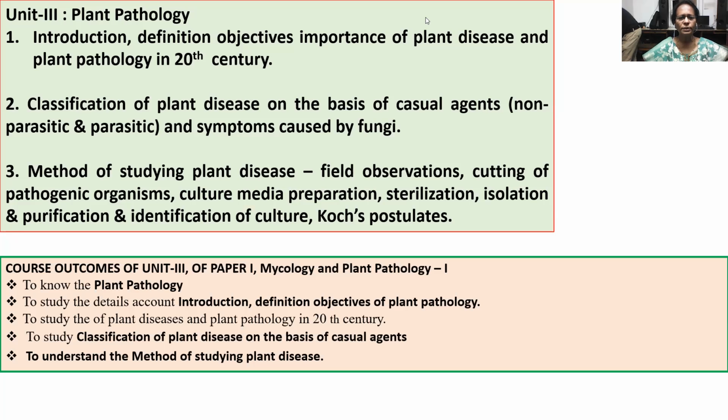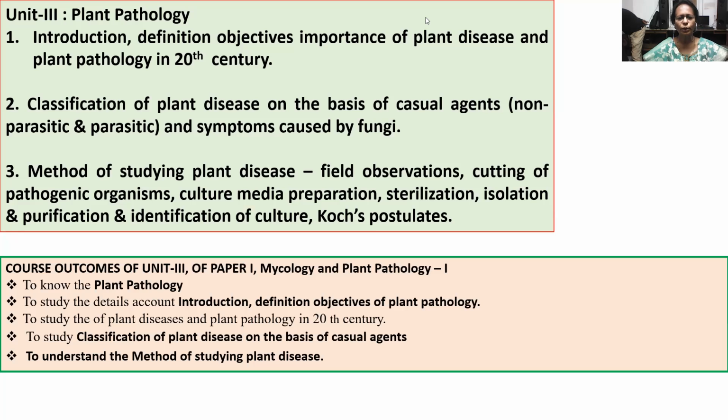Again, methods of studying plant diseases, in which field observation, cutting of pathogenic organisms, culture media preparation, sterilization, isolation, purification, and also identification and Koch's postulates.